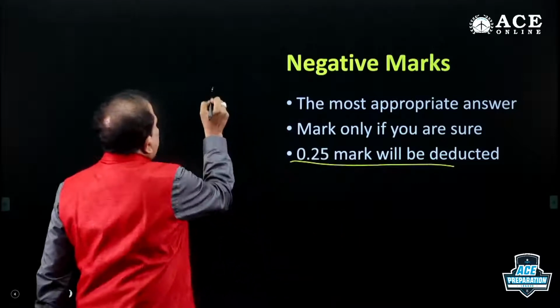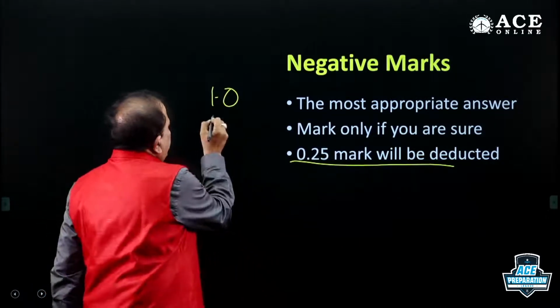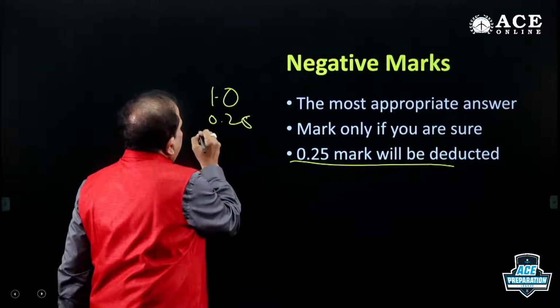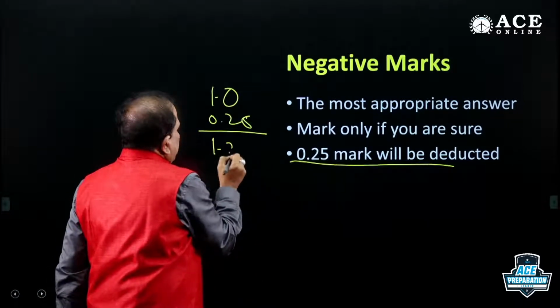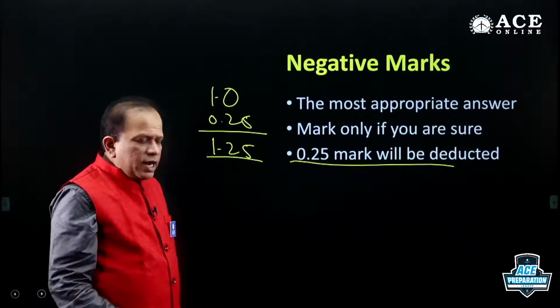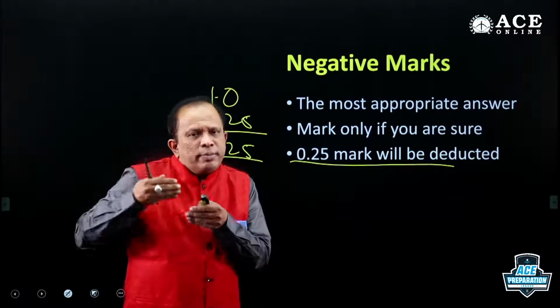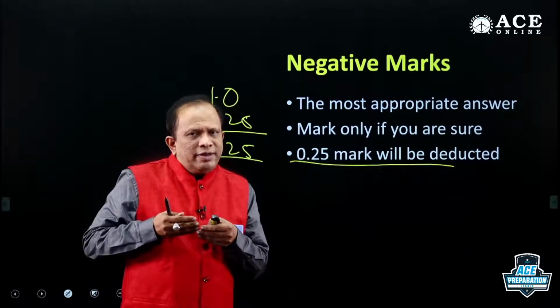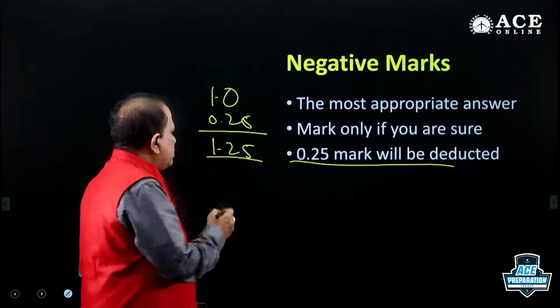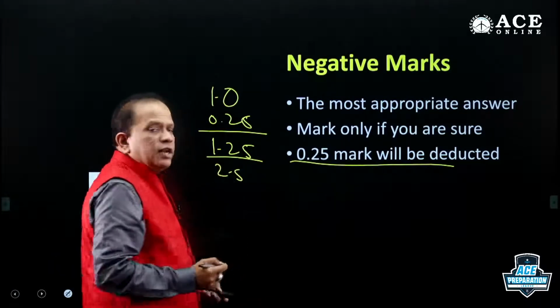You will be losing the 1 mark that is allotted to that particular question, and as a punishment you will be losing 0.25. That means it will be practically 1.25. So whenever your answer is wrong, you will be lagging behind other competitors by 1.25. If you make another mistake, it will be 2.5. Now it increases like that.